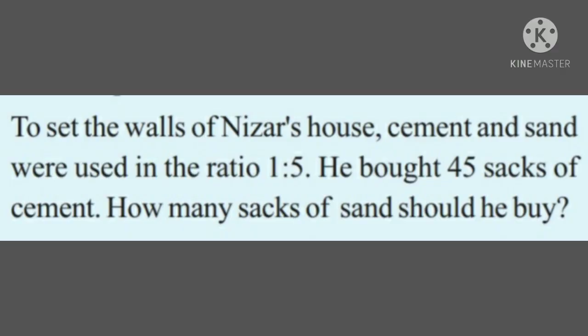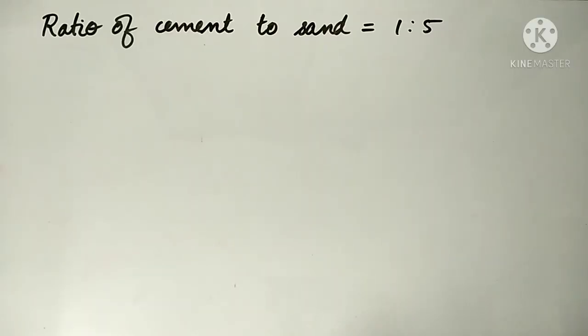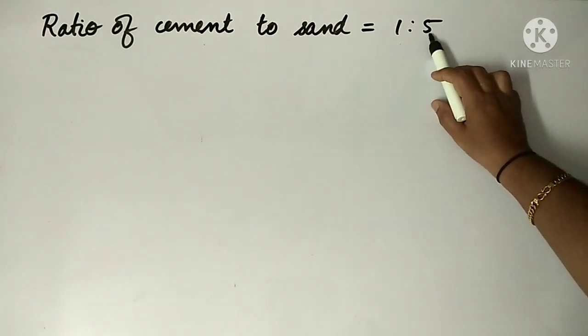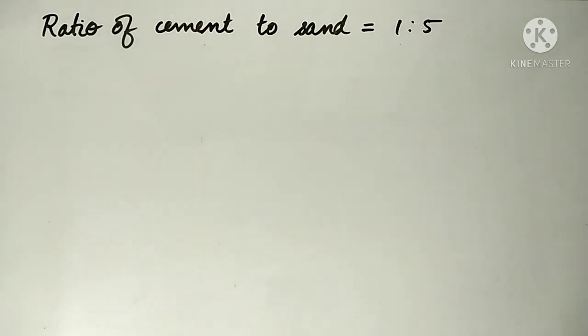Next question. To set the walls of Nizar's house, cement and sand were used in the ratio 1:5. He bought 45 sacks of cement. How many sacks of sand should he buy? According to the question, ratio of cement to sand is equal to 1:5. That means for 1 sack of cement, 5 sacks of sand is needed. We have to find how many sacks of sand is needed for 45 sacks of cement.